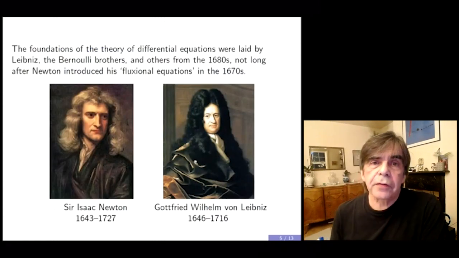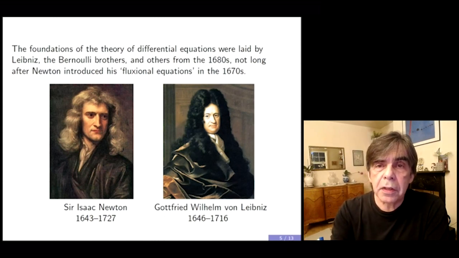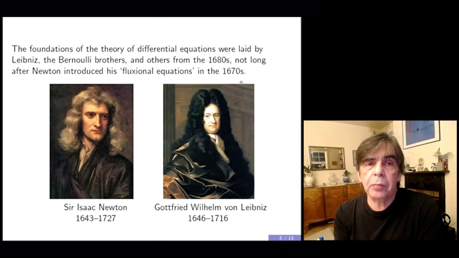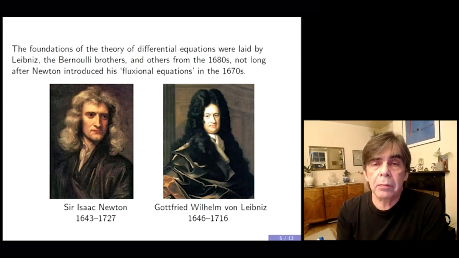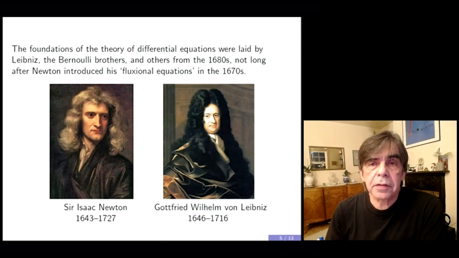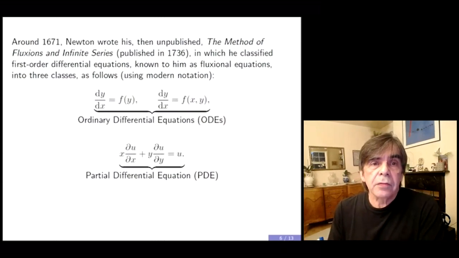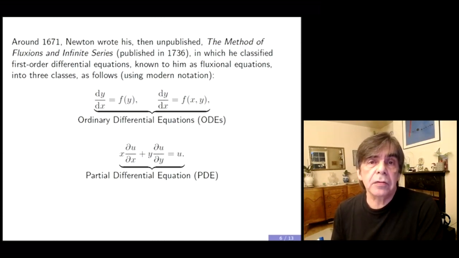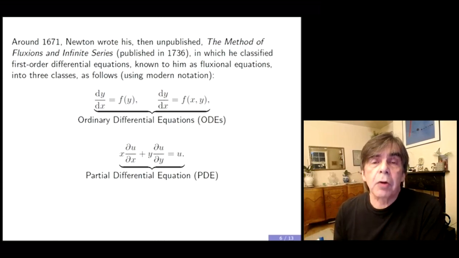So the foundations of the theory of differential equations are really quite old, and they go back to the work of Newton, who introduced his fluxional equations in the 1670s, and the subject was subsequently developed by Leibniz and the Bernoulli brothers and others in the 1680s. So around 1671, Newton wrote his then unpublished The Method of Fluxions and Infinite Series, which was published quite a few years later in 1736.